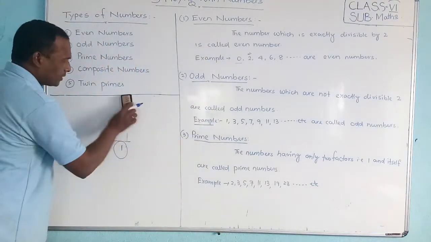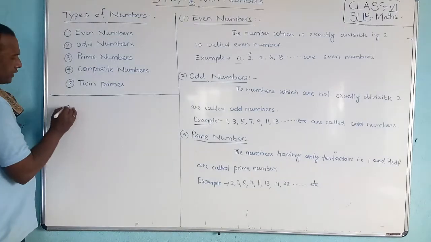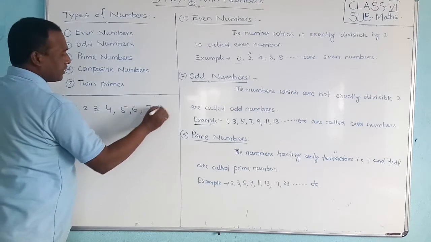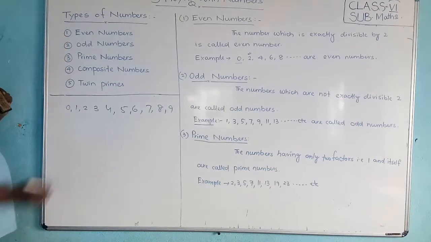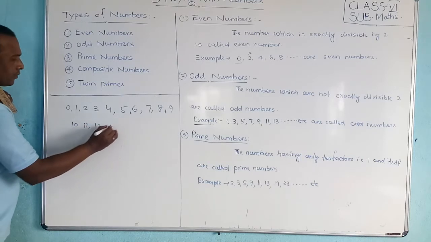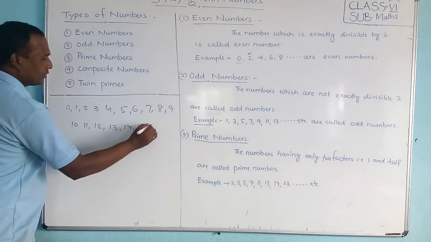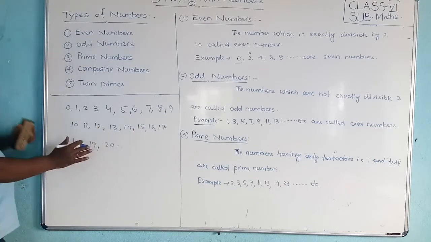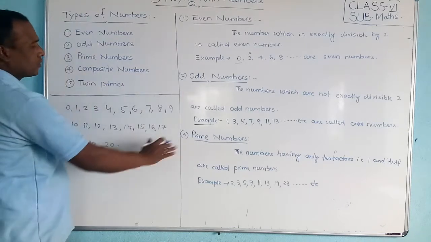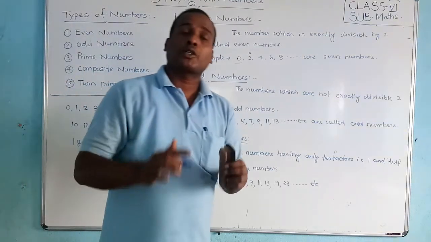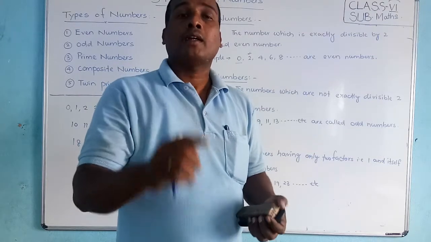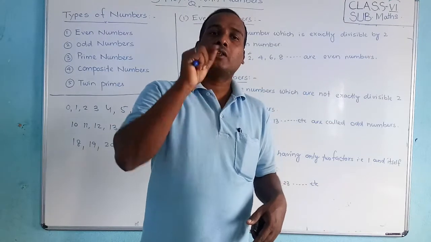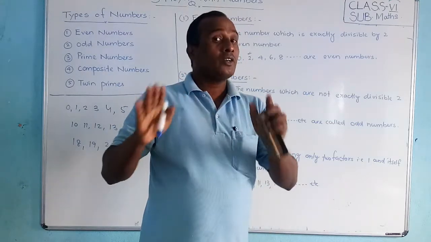If you write the whole numbers 0, 1, 2, 3, 4, 5, 6, 7, 8, 9, and so on, 10, 11, 12, 13, 14, 15, 16, 17, 18, 19, up to 20, suppose I have written. So you choose which one is even number and which one is odd number. Write in your notebook up to 100, and put a round around which one is even number. Are you clear?